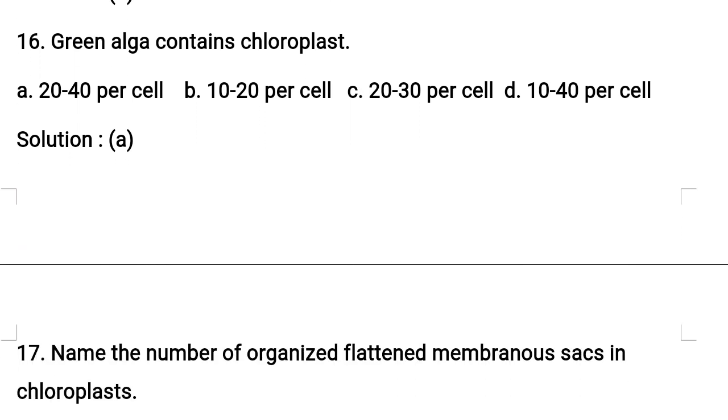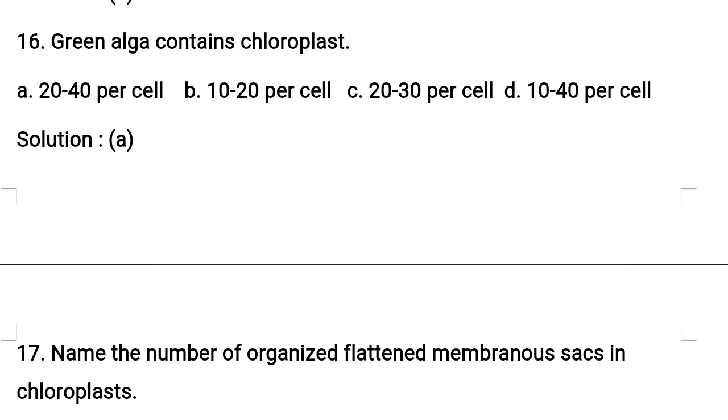Green alga contains chloroplasts. How many in number? Now let us see options. Option A, 20 to 40 per cell. B, 10 to 20 per cell. C, 20 to 30 per cell. D, 10 to 40 per cell.